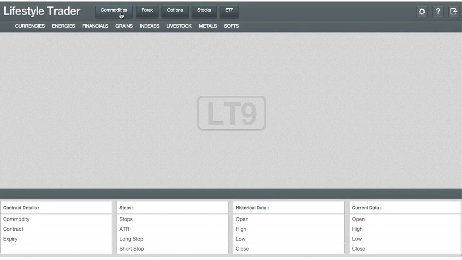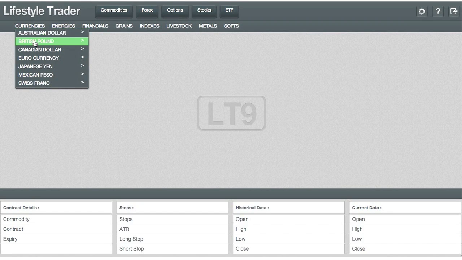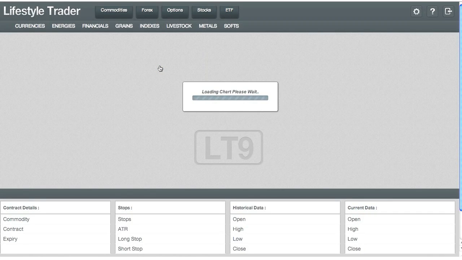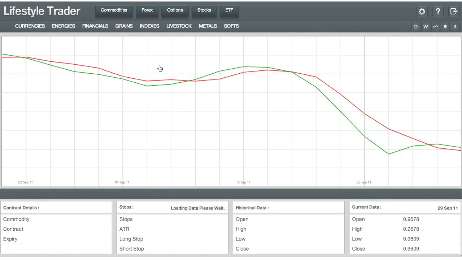Now, very simple to use, the interface. Simply select which module you want to use and then select the type of product that you would like to trade. And at this point, let's select the currencies by clicking on it. And if we wanted to trade futures on the Canadian dollar, for example, we click on it. And then we select the highest open interest contract here, or the subsequent one, depending on the expiration and your strategy. So if I click on the highest open interest, it will now display the charts.